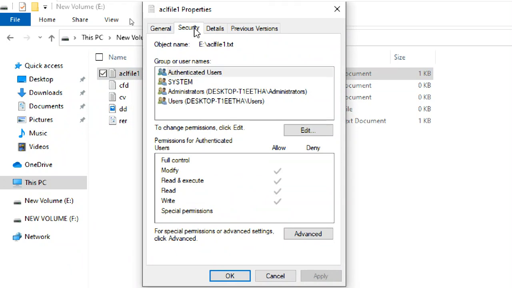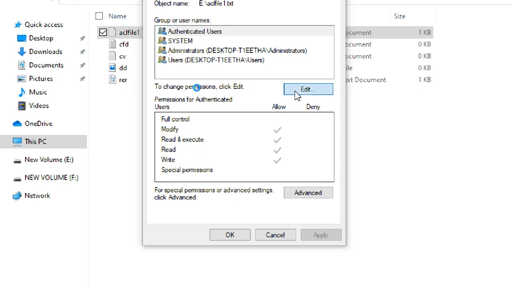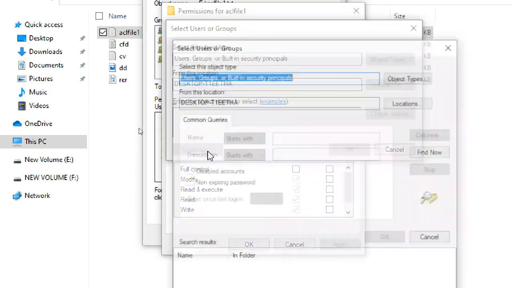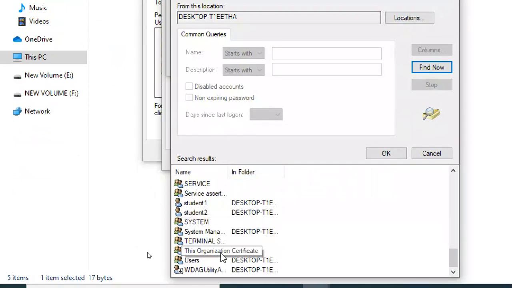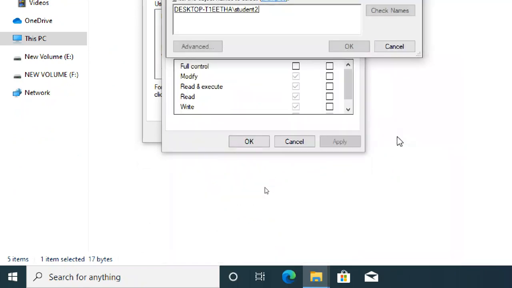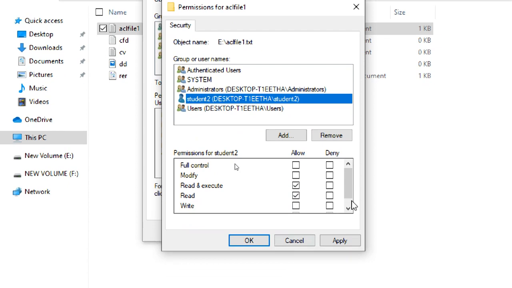Security tab, go to security tab. So it is also showing your name here. Make sure of that. Next, go to advanced. No, no, no. Go to edit. Edit is enough. Go to edit. Add. Advanced. Find now. Find your user two. Now user two. Okay, this is user two. Click on user two. Make sure of that.